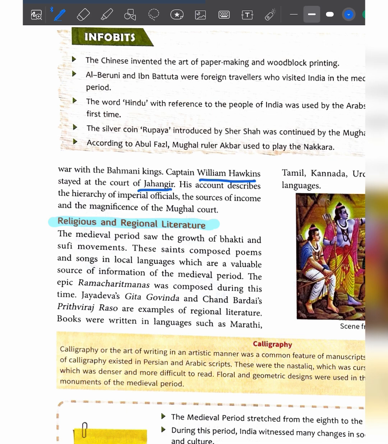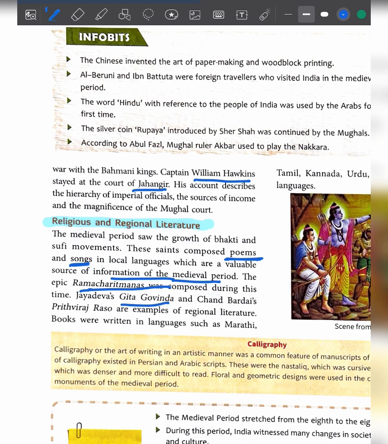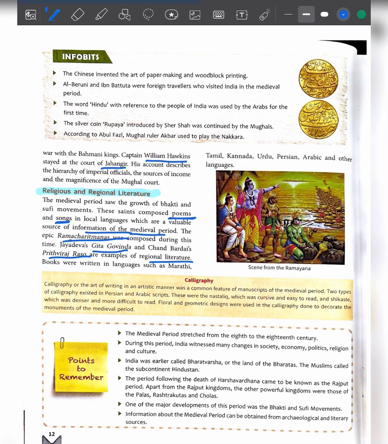Then there are religious and regional literature available. The medieval period saw the growth of the Bhakti and Sufi movements, and these saints composed poems and songs in local languages, and these songs provide information about the medieval period, like Ramcharit-Manas, Jayadev's Gita Govind, and Chand Bardai's Prithviraj Raso. These are examples of regional literature, and these books were written in different languages like Marathi, Tamil, Kannada, Urdu, Persian, Arabic, and other languages. So they also provide some information about the history of the medieval period.